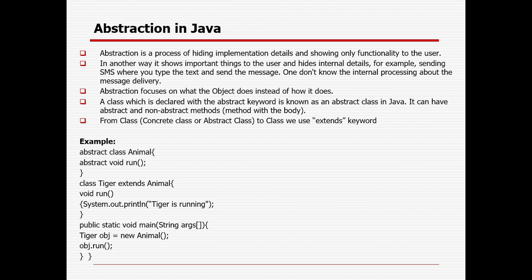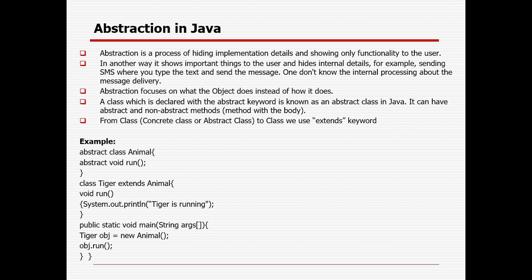So abstraction is a process of hiding implementation details and showing only functionality to the user. In another way, it shows important things to the user and hides internal details. Abstraction focuses on what an object does instead of how it does it. A class which is declared with the abstract keyword is known as an abstract class in Java. It can have abstract and non-abstract methods, right? From class to class, we can use the extends keyword.